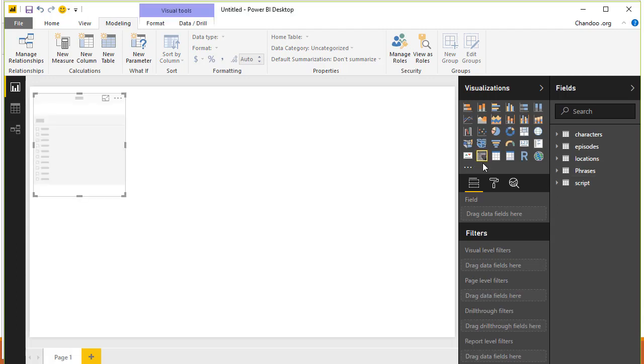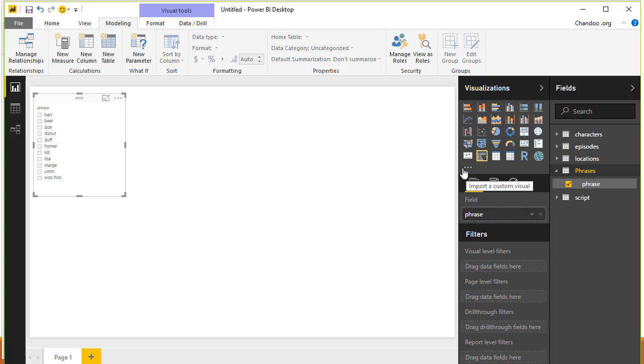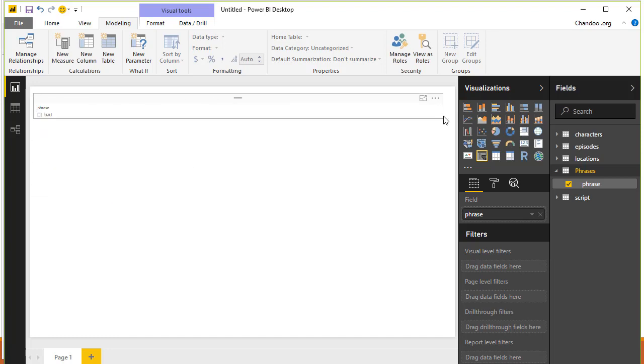Let's go ahead and add a slicer on the phrase. So we will add phrases as a slicer. Initially I went with a slicer, but then I used a chiclet slicer visualization built by Microsoft. It's a custom visualization. That way you can see multiple items. Instead of seeing all of them in one column or one row, you can see them in 3 columns or 4 columns, and that would be slightly interesting. But let's work with this, and then I'll show you how the chiclet slicer works and the other things.